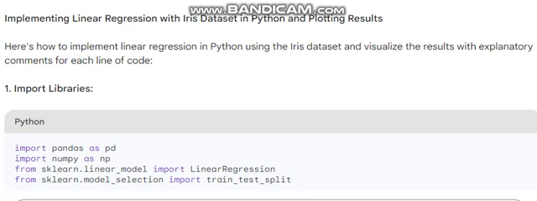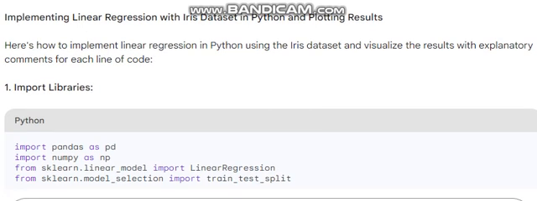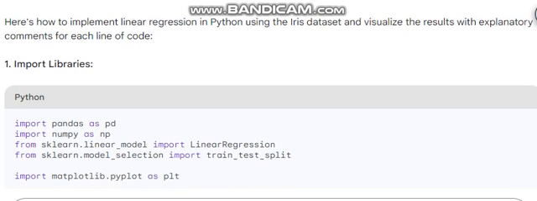Implementing linear regression with the iris dataset in Python and plotting results. Here's how to implement linear regression in Python using the iris dataset and visualize the results with explanatory comments for each line of code.